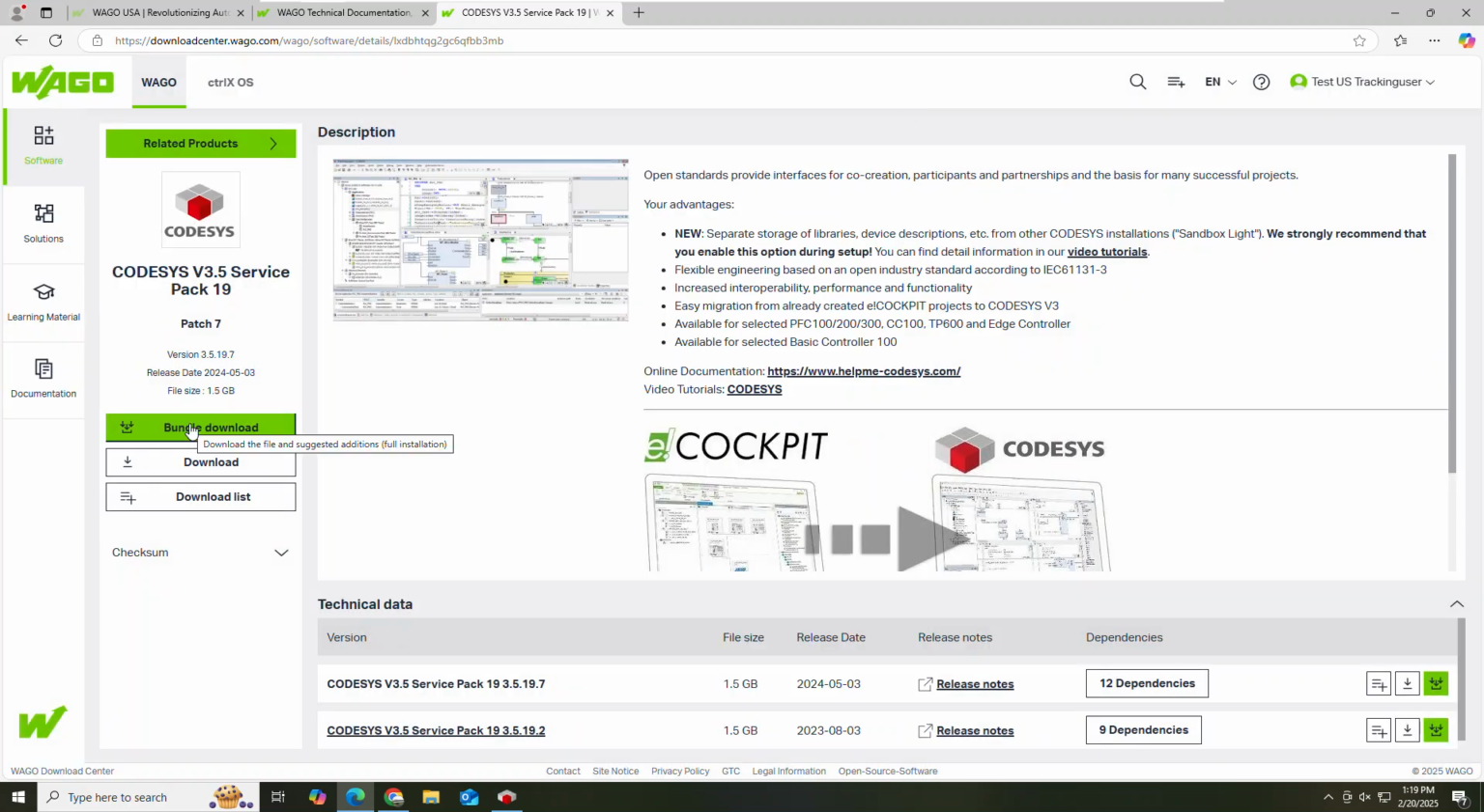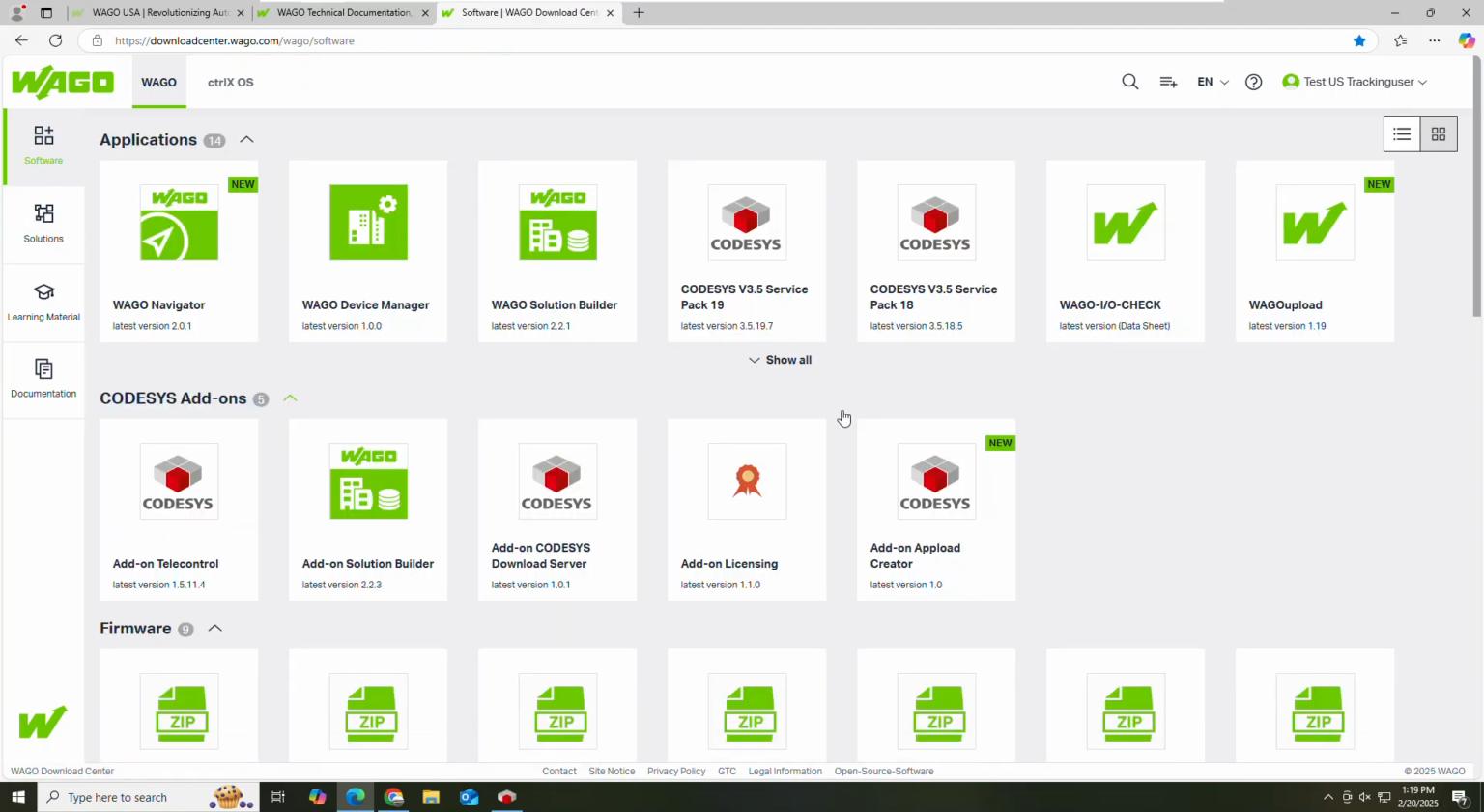If you don't do the bundle download and you just want to download just the CODESYS, then you've got to go and download other things individually. Or you can just add them all to the download list and download them all at once as well. So once you download the CODESYS, go ahead and install the CODESYS with administrator rights.